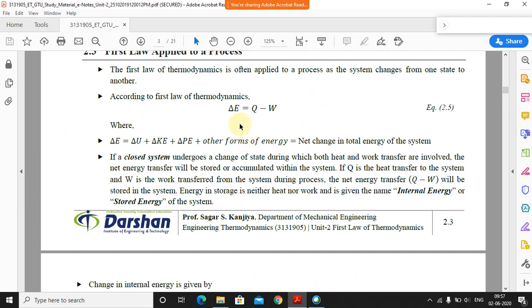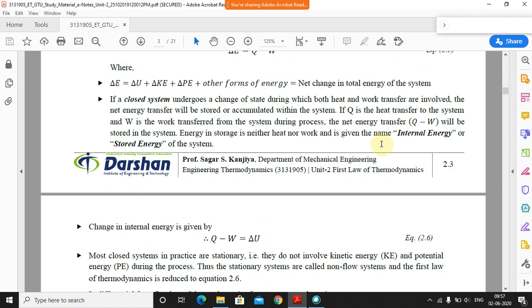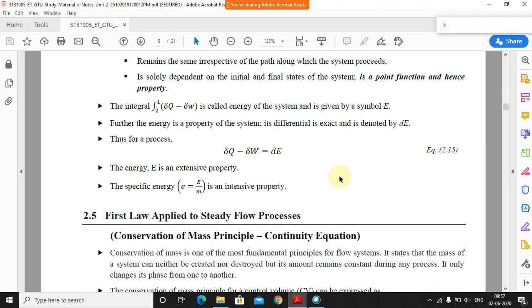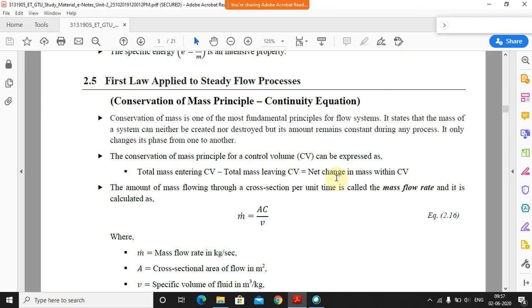So in that, what we have seen is that the energy is nothing but a sum of internal energy plus kinetic energy plus potential energy plus other forms of energy. It is equal to the net change in the total energy of the system. We have seen it for the closed system as well as for the open system. Then we have seen the first law applicable for a steady process.